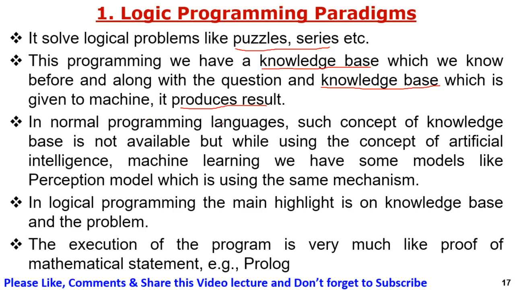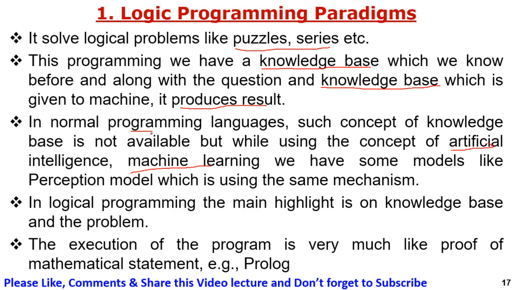In normal programming languages, the concept of a knowledge base is not available, but while using the concept of artificial intelligence and machine learning, we have some models like the perceptron model which uses the same mechanism. So in normal programming languages, the concept of knowledge base is not available.